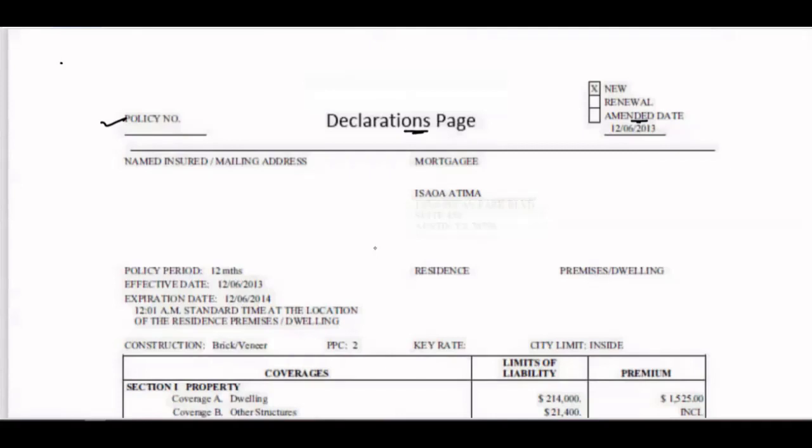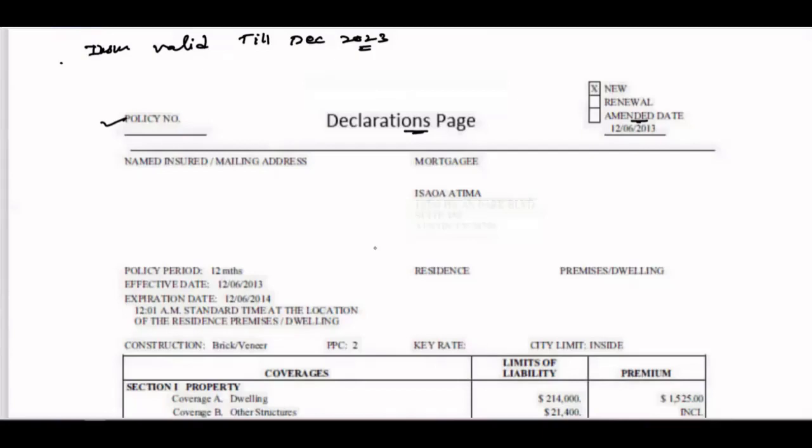So let's say I have a property and I already have insurance valid till, let's say, December 2023. Now, in the month of June, I'm going for a refinance, but my property is already covered till December, so I don't want to go for new insurance.